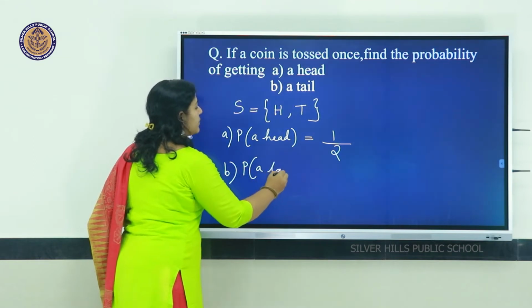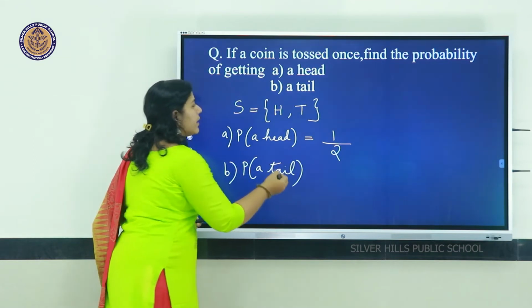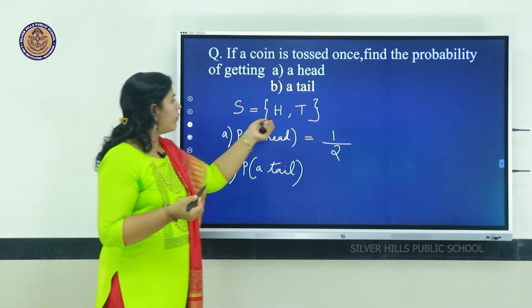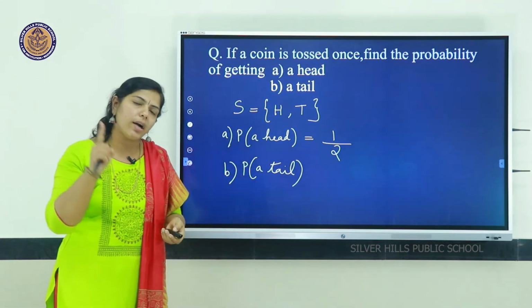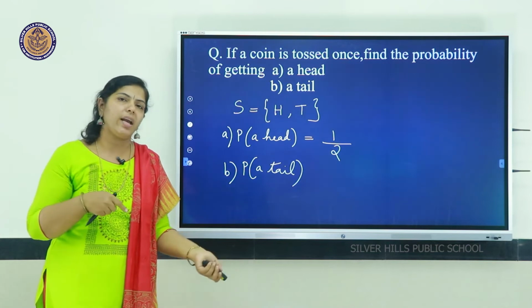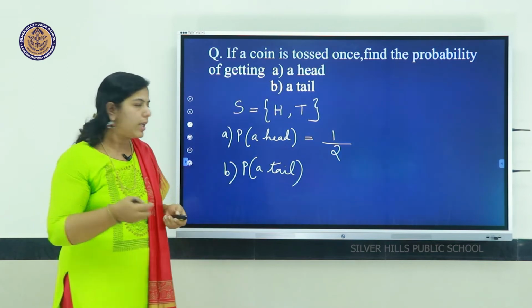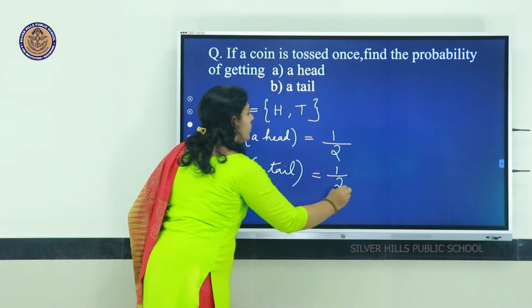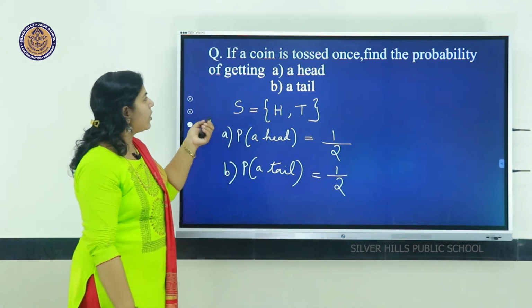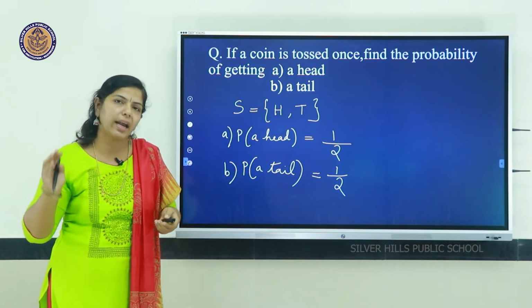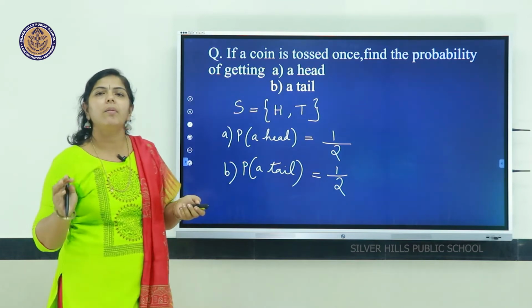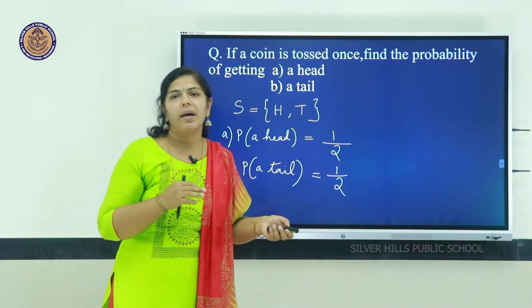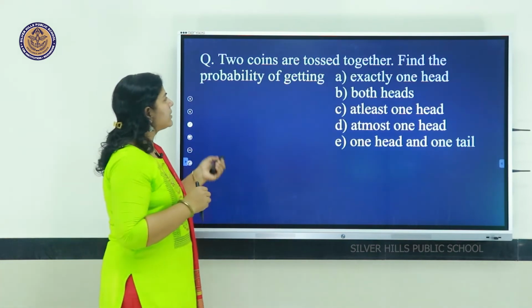The same way, there is only one tail, so only one chance to get a tail, equal chance for both. It is also equal to 1 out of 2. So when we toss a coin, probability of getting a head and probability of getting a tail are both 1 by 2.